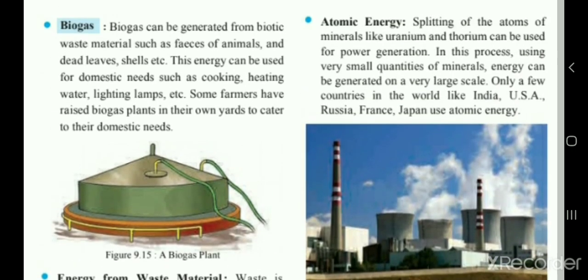So today we have learned about substance-based energy resources, and the examples we have seen are biofuel, atomic energy, biogas, as well as wood, coal, mineral oil and natural gas. These are substance-based energy resources. These are very limited. If we use them for a long time, they are going to get exhausted, right?